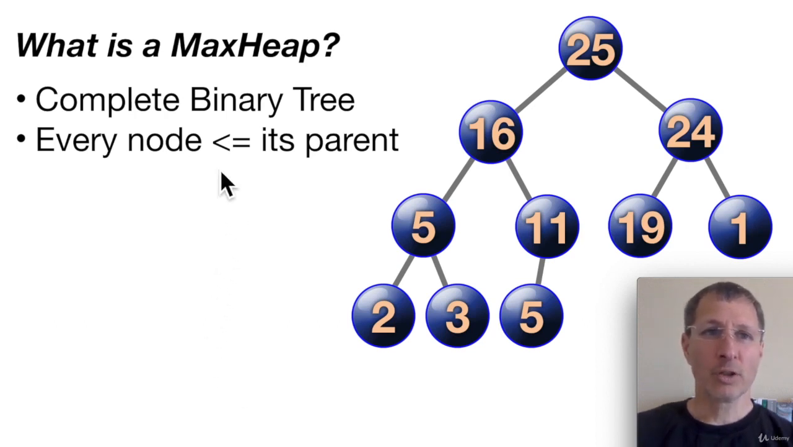So the one condition of a max heap is that every node is less than or equal to its parent. That's the key. So you'll see that 25 is the parent of 16 and 24, right? 25 has a left child and a right child, and it's greater than or equal to both of those. And then 16 is greater than or equal to both of its left and right children, and so on. So every node in the tree has to be less than or equal to its parent, and every parent node has to be greater than or equal to the nodes below it. So that is the core condition of a max heap.